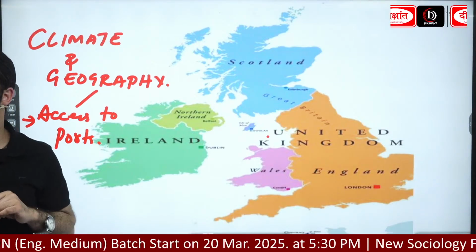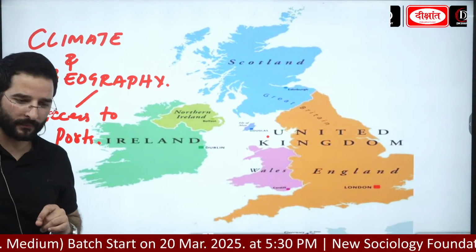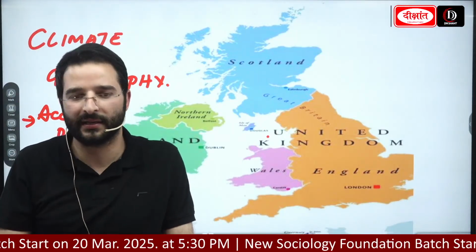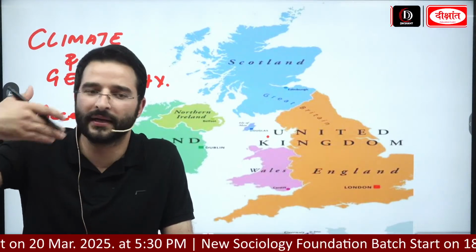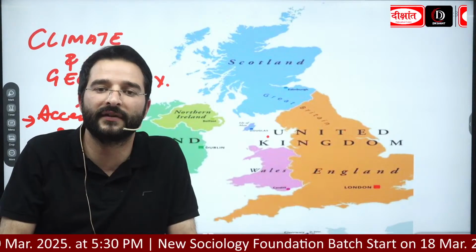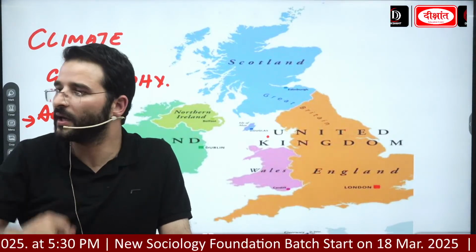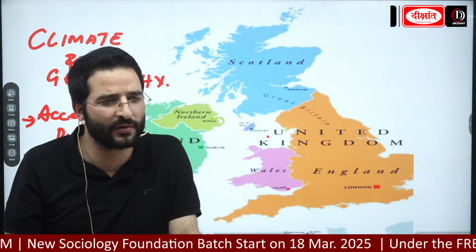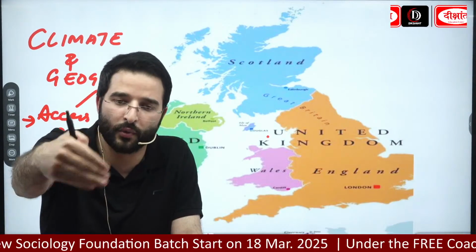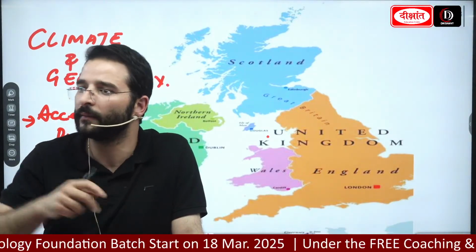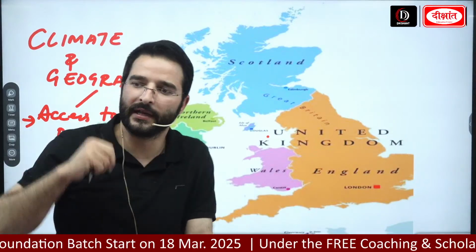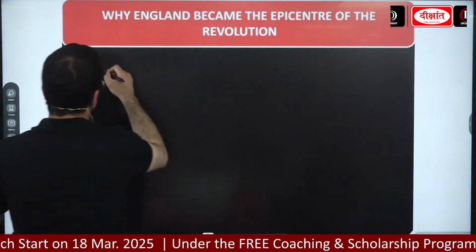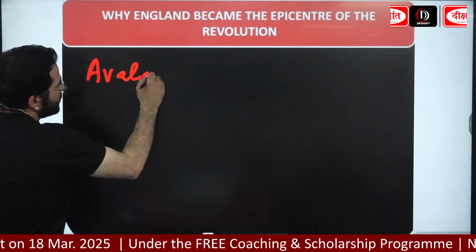Not just that, guys. One more thing we are seeing: Britain at this point of time had a huge workforce. The labor was available. Just as we see India going with this demographic dividend at present, because a large part of our population is between the age of 15 to 59 or 15 to 64. So please remember this. One more reason that you should write over here: availability of labor or workforce.